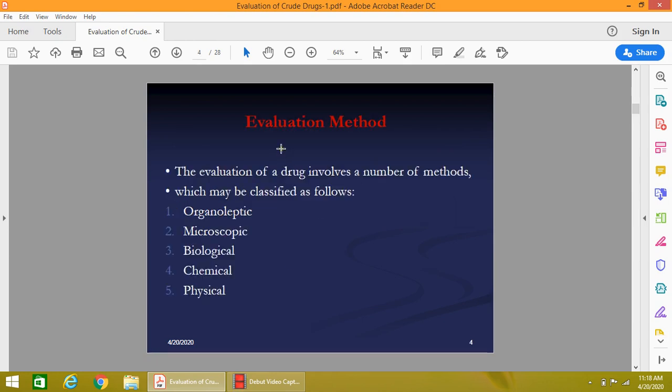There are different methods for the evaluation of the crude drug, and it can be classified as organoleptic evaluation of crude drug, microscopic evaluation, and this organoleptic evaluation is also called morphological evaluation or botanical evaluation. And then microscopic evaluation, biological evaluation, chemical evaluation, and physical evaluation. And today I am going to start the first evaluation method, that is organoleptic evaluation.